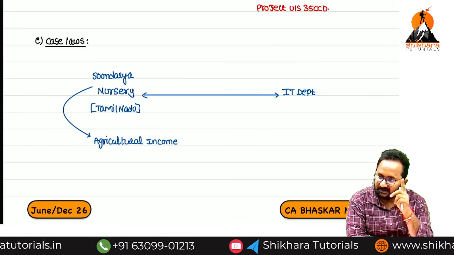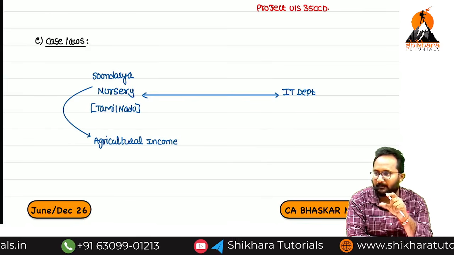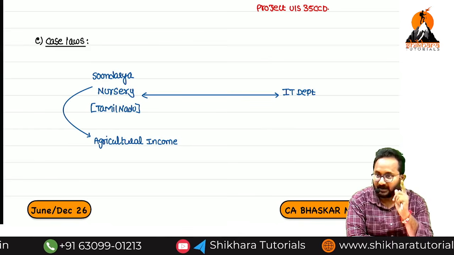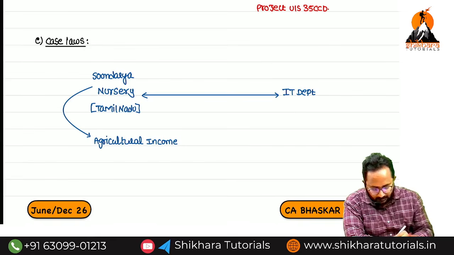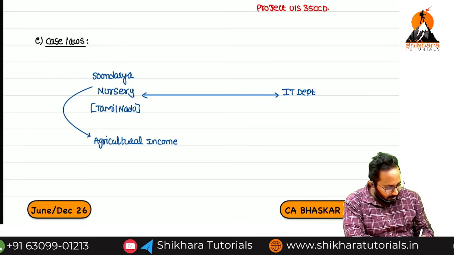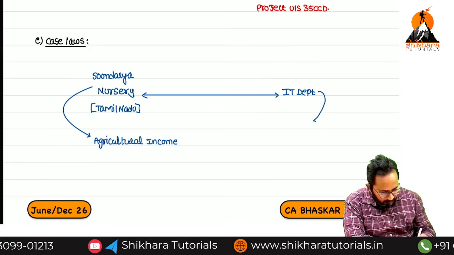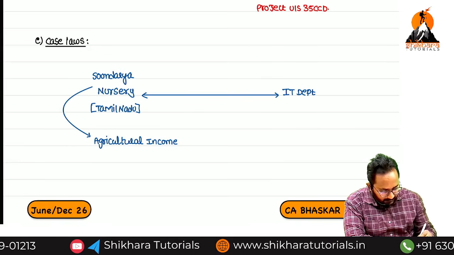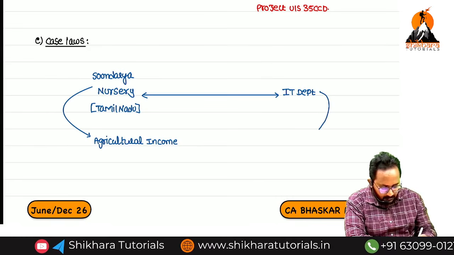But in nurseries, all the plants are growing on plastic covers, or in some vessels, or in trays, etc. Now their argument is also correct. They are arguing that if basic operations are carried on land, they will agree it is agricultural income.